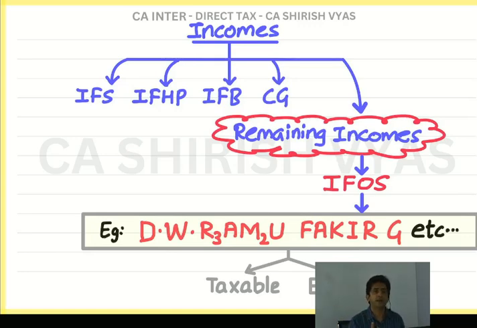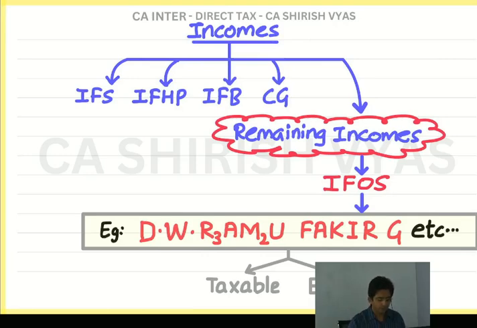And how can I confidently give the guarantee? Because I am sure my method of teaching is everywhere I will explain the logic, that why it is. See, the moment you simply by heart, without understanding why it is happening, simply mug up, you hate the subject. Mugging up you can do for 1 or 2 lectures. But if it happens every time in every topic, then you start hating the subject. And that will never happen.